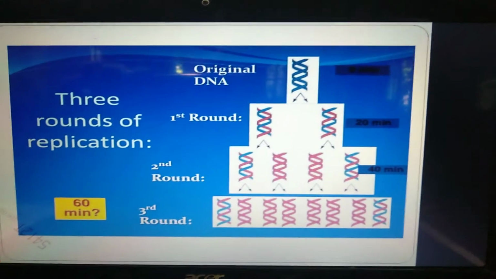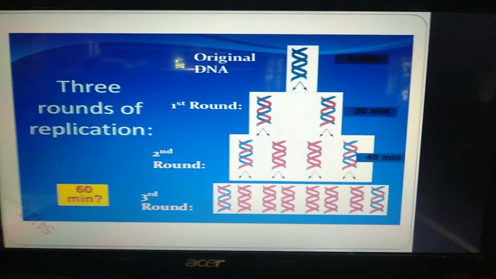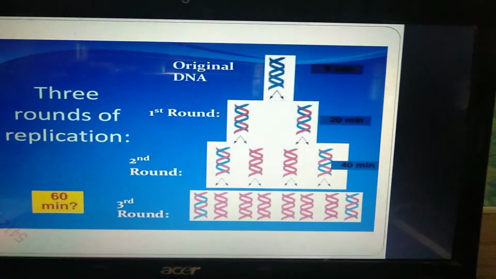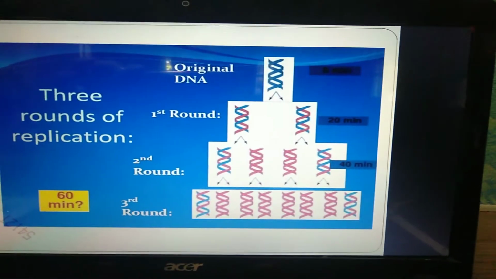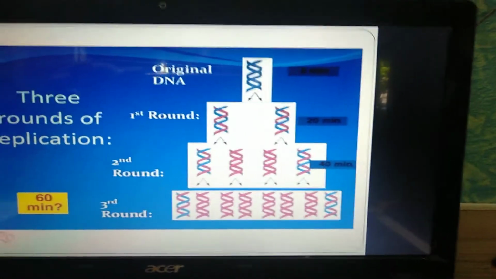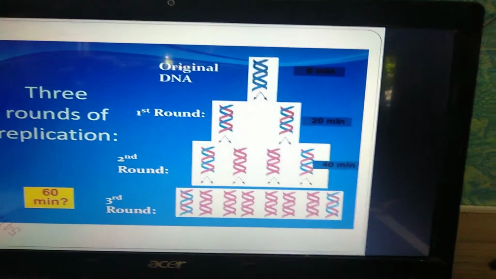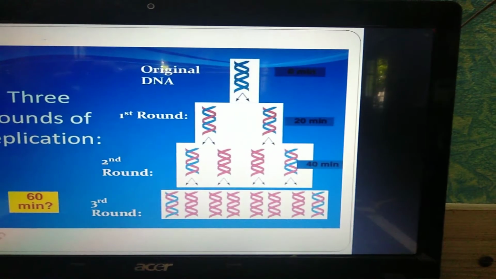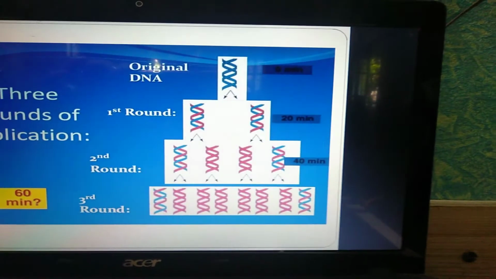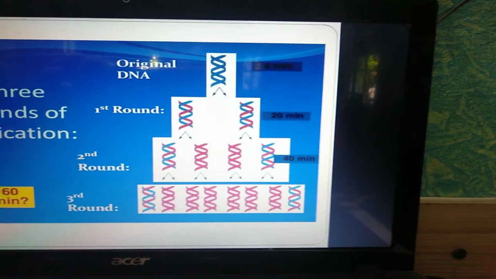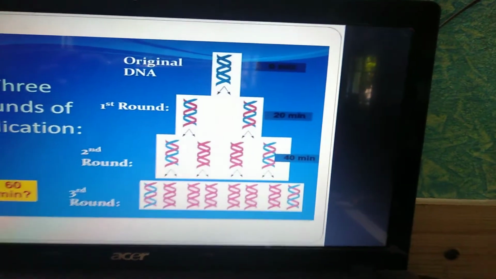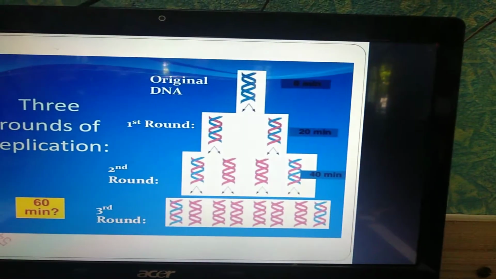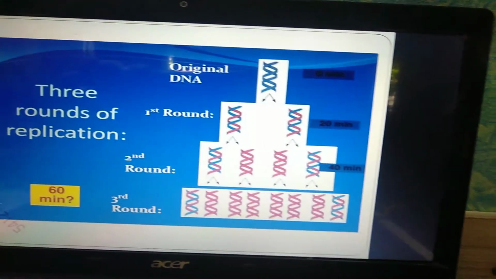There are 3 rounds happening. The double strand opens into single strands, which develop into double strands, and again new strands double into double strands. In the third round we can see 1, 2, 3, 4, 5, 6 new strands, 2 semi, that is half, and the last one shows that the conservative type of replication has happened.